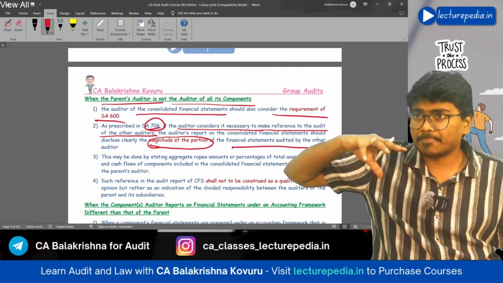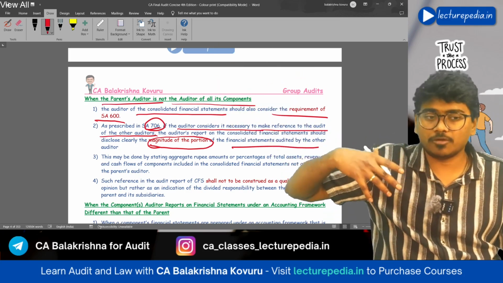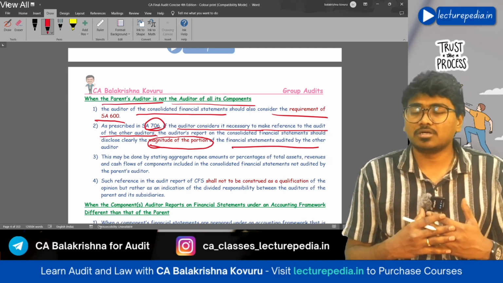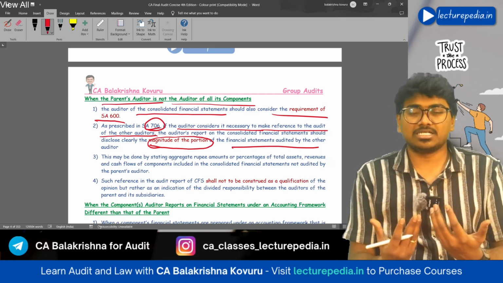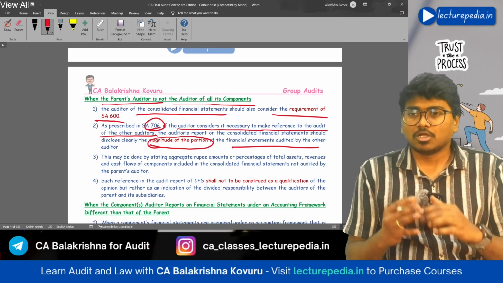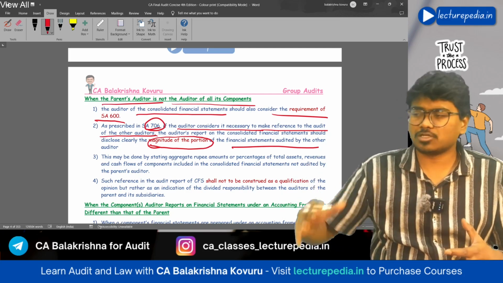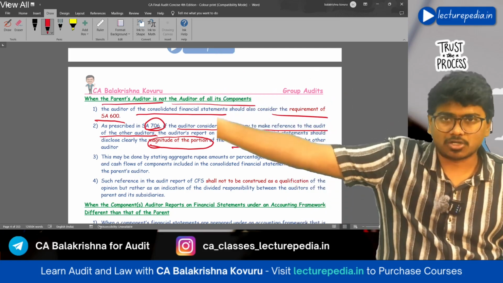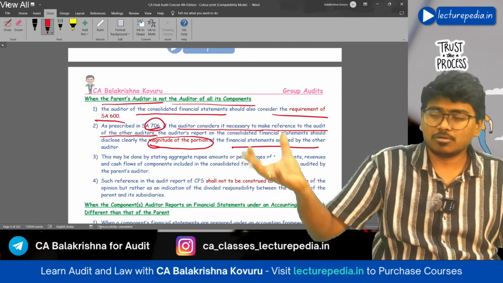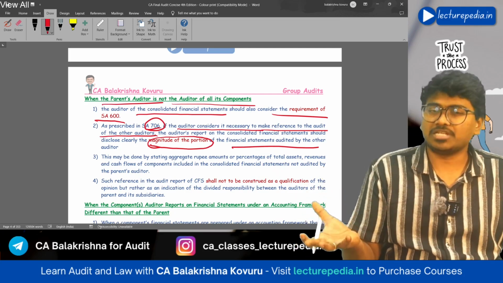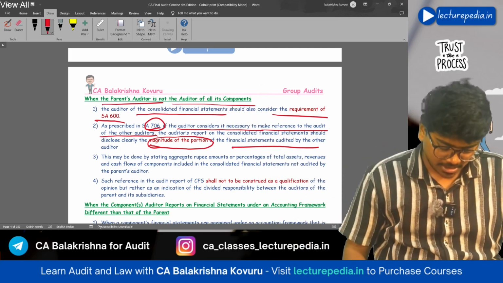You can represent this in the form of assets or liabilities, like of total assets, 40% of assets audited by some other auditor. Like this you can quantify the amount of financial statements audited by some other auditor.